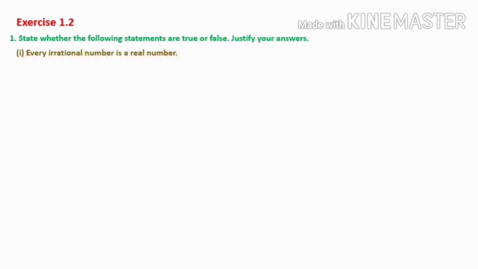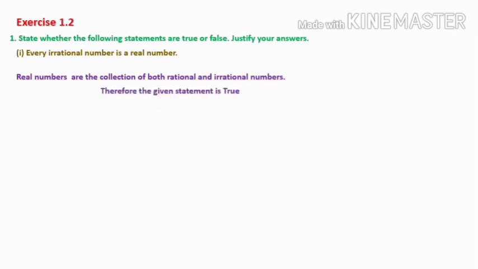In the previous class, we have learned the definition of real numbers. Real numbers include both rational and irrational numbers. Means, in the real number system, we have rational numbers as well as irrational numbers. Since real numbers include both irrational and rational numbers, the given statement is true. So here real numbers are the collection of both rational and irrational numbers. The given statement is true.